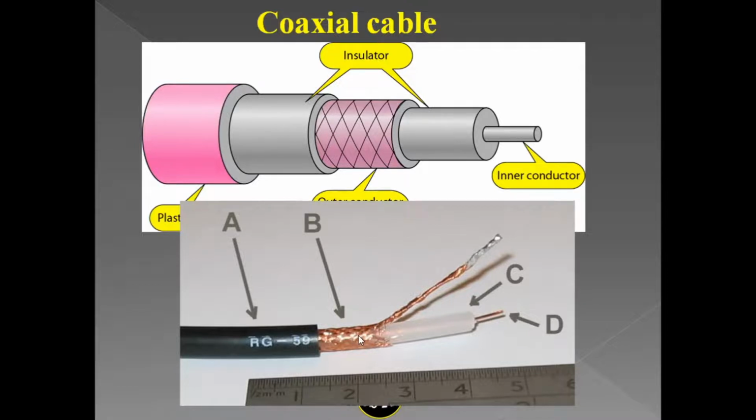B is again the outer conductor or shield, and the insulator. There should be a shield to cover this copper, and finally there is a plastic cover, that is the black color cover here.